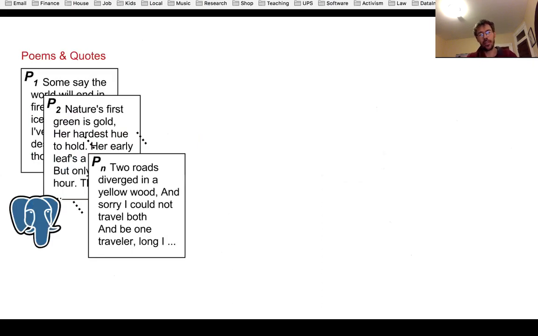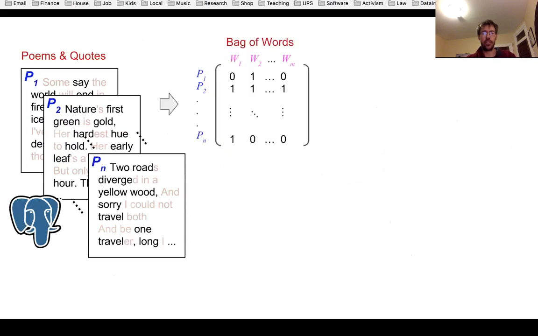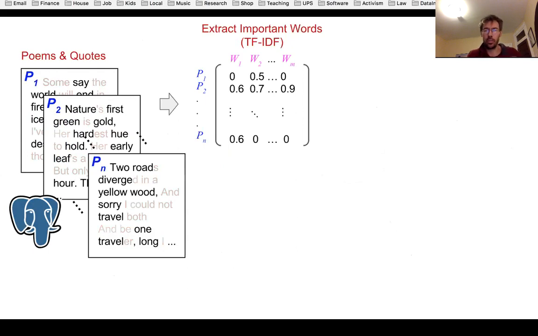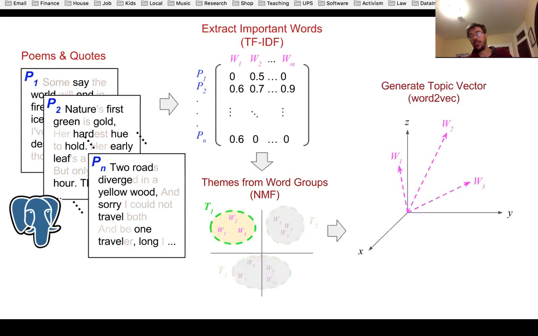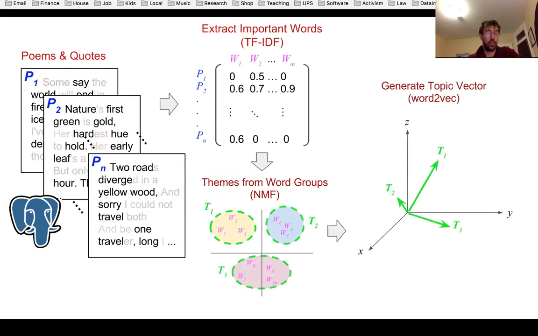So the devil's in the details. The details are as follows. I start things off by using the standard natural language processing techniques of eliminating stop words, lemmatizing, and tokenizing to reduce the language to important nuggets. I then take the language that remains and stick it into a continuous bag of words model. Not all words are created equal, and so to emphasize those that are important, I use a TF-IDF weighting scheme, and then a non-negative matrix factorization to divide those poems into topics, each of which is characterized by a couple of words. Those words I send off to continuous semantic vector space using word2vec. Take the geometric centroid, and that, of course, becomes my first topic vector. I do the same for all the topics.